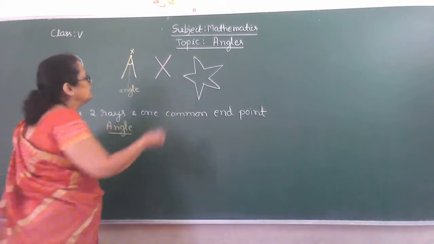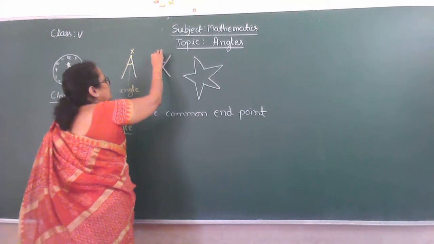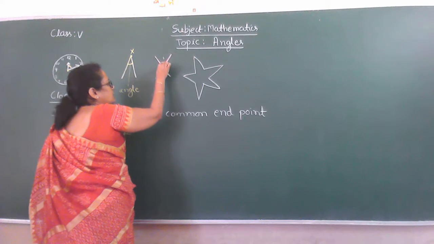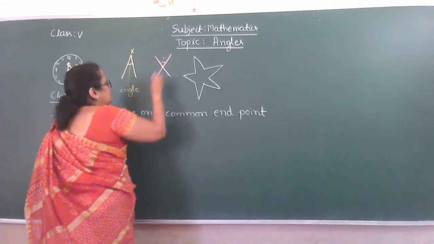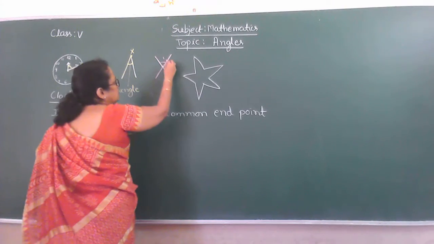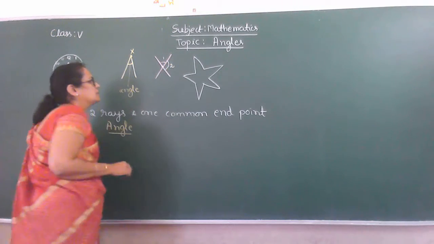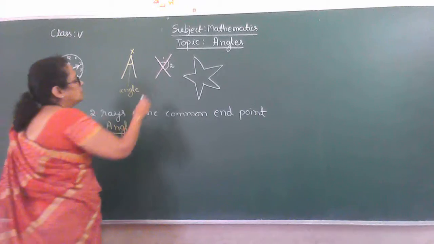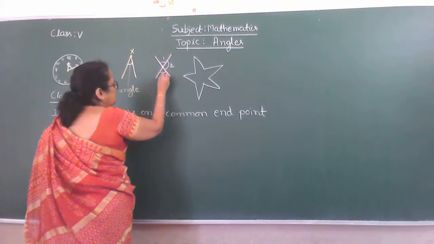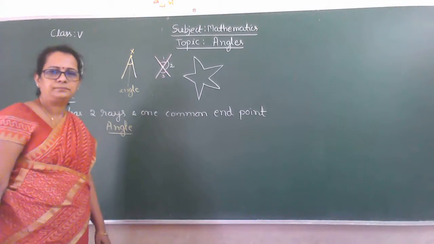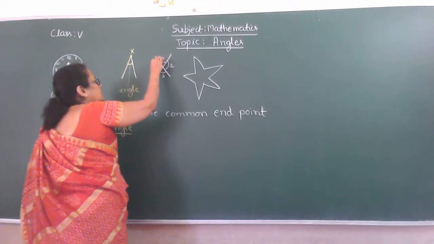See how many angles come? See, one angle. So two rays and one common point. The common point. See, then for these two rays, this is the angle. Let us write this is the second angle. For these two rays, this is another angle. This is 3. Okay, and for these two rays, this is 4.